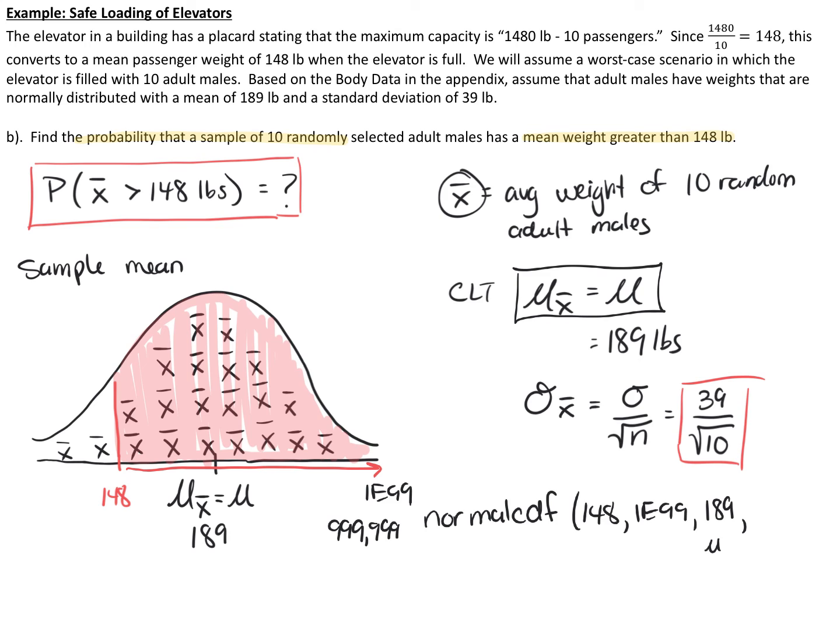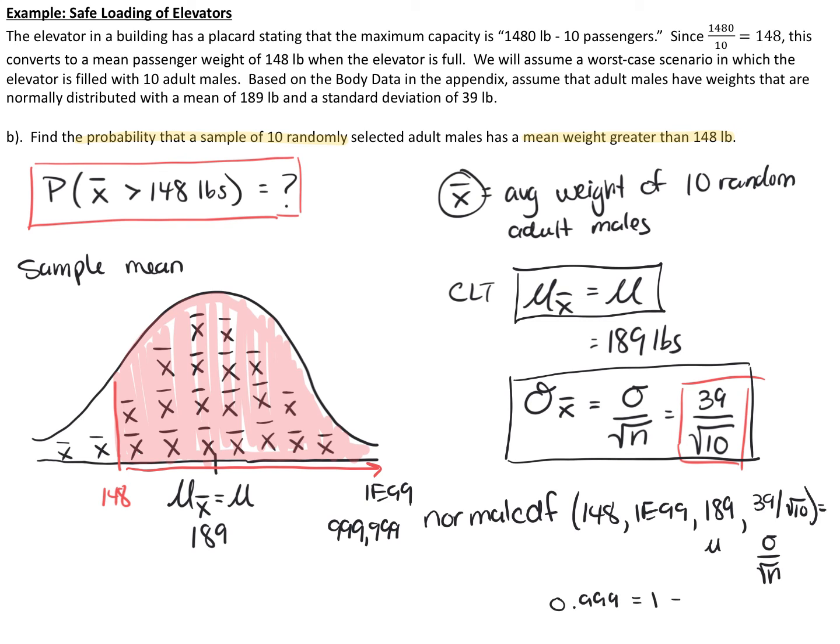The difference here is that because I'm looking at a distribution of sample means, I cannot use just sigma. I have to use sigma divided by the square root of n. So here, I'm going to use 39 divided by the square root of 10. When you press enter, your calculator is going to give you a value close to 0.999, which we might as well round to 1, or approximately 100%.